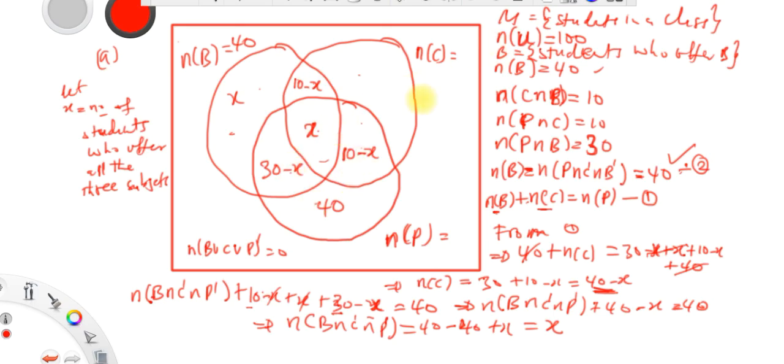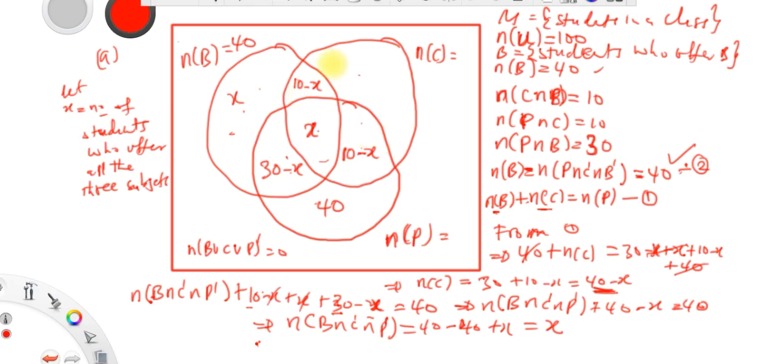You can also take the whole of this circle, which must be equal to the number of c, which we found to be 40 minus x. Alternatively, take this whole region, the number of students who offer chemistry, then add it to this, this, and this, and we get the same thing as adding each of the numbers in the regions one by one.